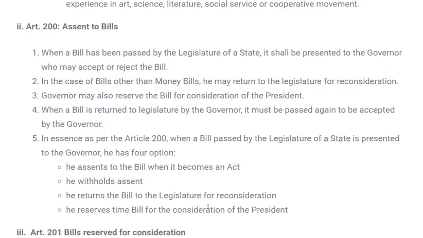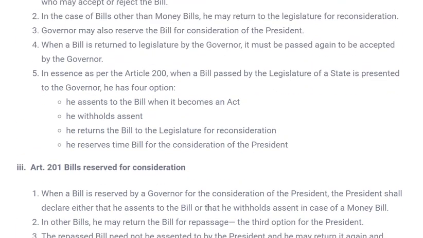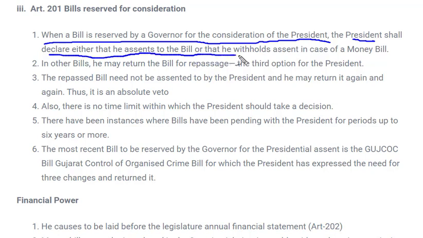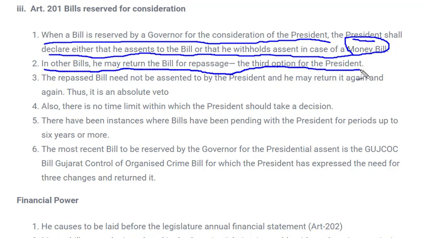So these are the powers regarding bills. Now what are the bills that have to be considered? In Article 201 it has been explained that when a bill is reserved by a governor for the consideration of the president, the president shall declare either that he assents to the bill or that he withholds assent. In case of a money bill, here the president gives his suggestion as per requirement. In other bills, he may return the bill for repassage, the third option for the president.